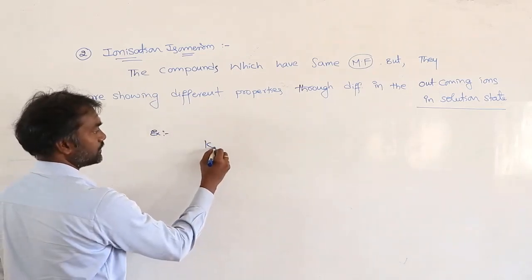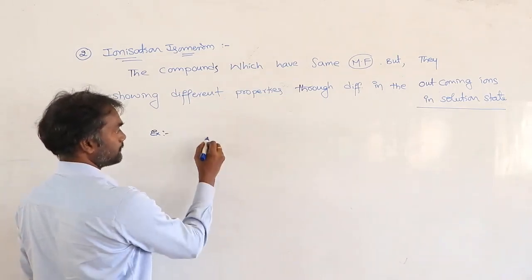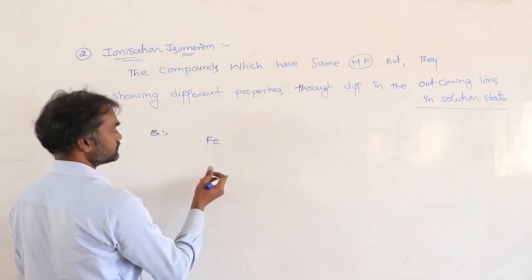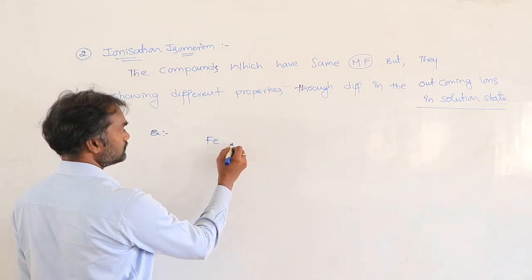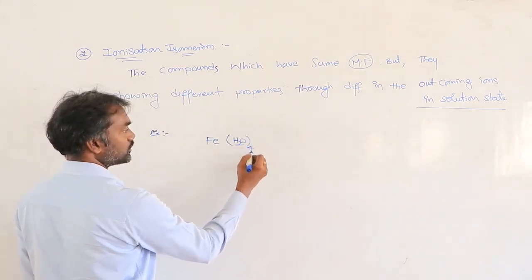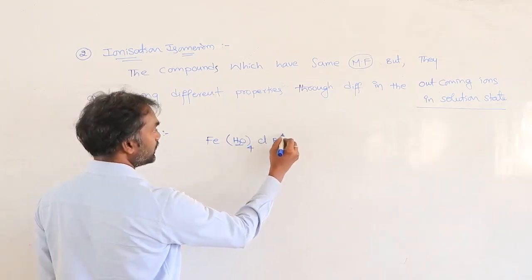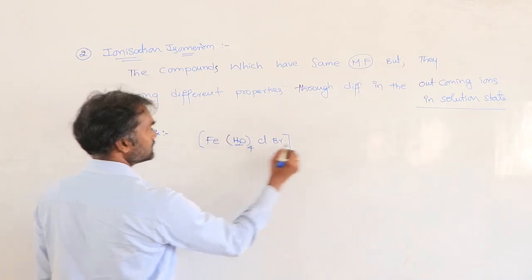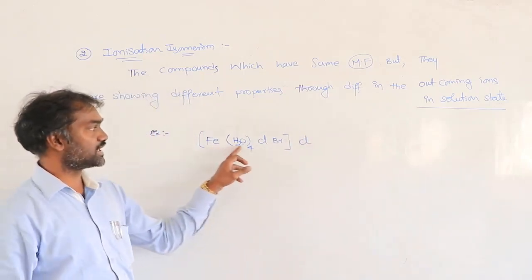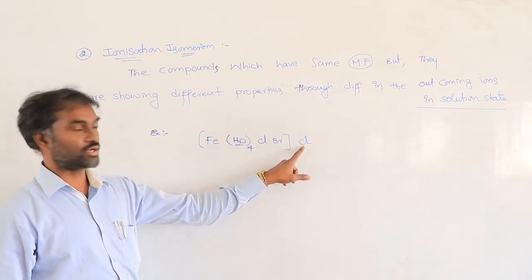See, you take Fe(H2O)4ClBr Cl. Suppose this type of complex is there. So iron is surrounded with 6 ligands, outside 1 more is there.